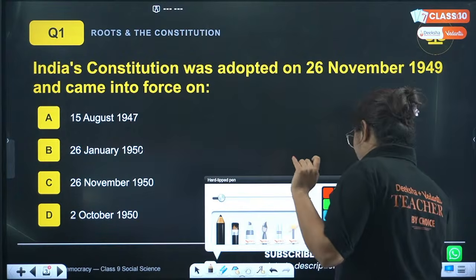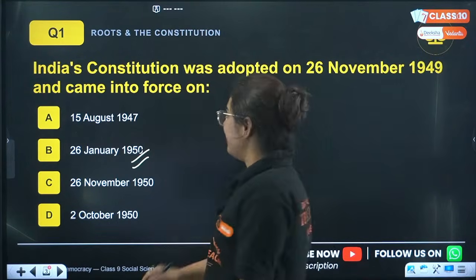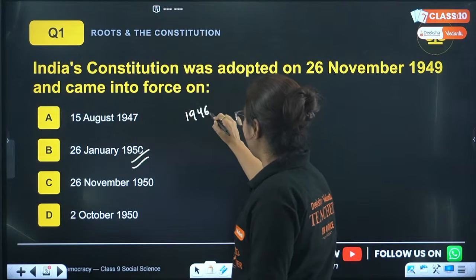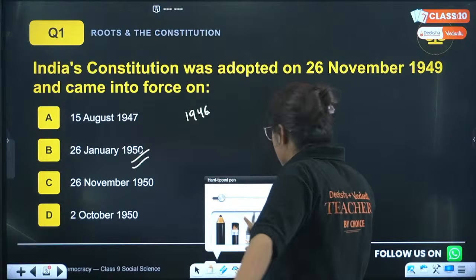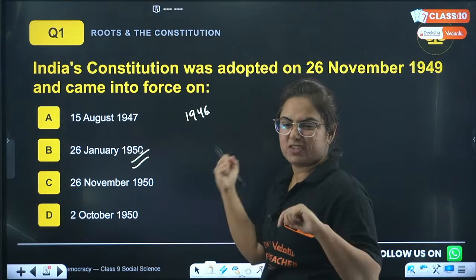There is a story behind it. I don't know if you guys know that or not. I will tell you. Basically, our constitution started to be framed in 1946. From 1946, I'm not going to share the exact dates and the year because the questions are there, right?